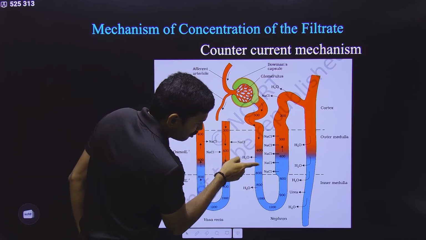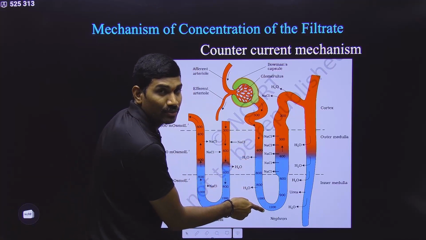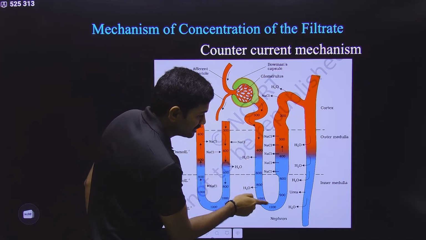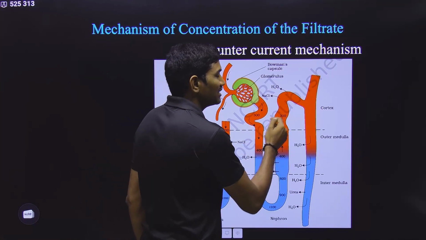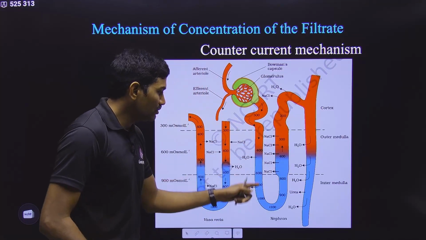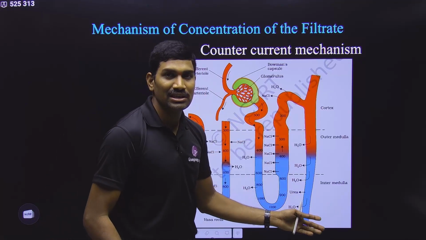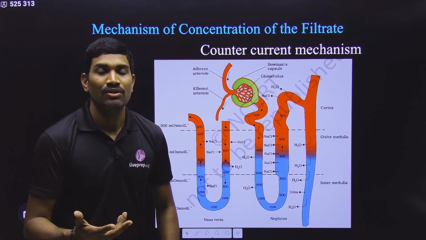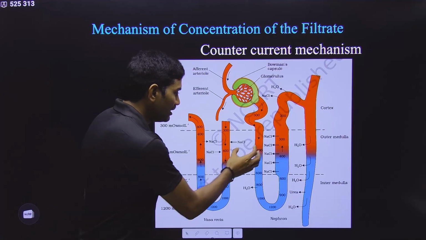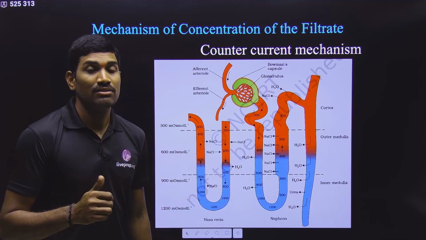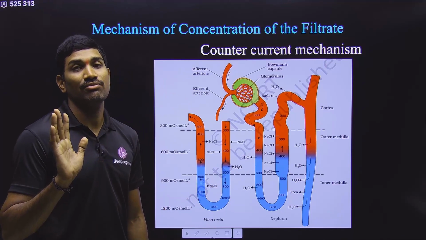When it is coming down the Henle loop, the descending loop, the concentration is increasing. Again in the ascending loop, it is decreasing. Why does it have to increase, why does it have to decrease, and again why does it have to increase here? What is the role of this? Why is it doing this? And whatever is absorbed, where is it going? These are the points that you need to observe carefully.